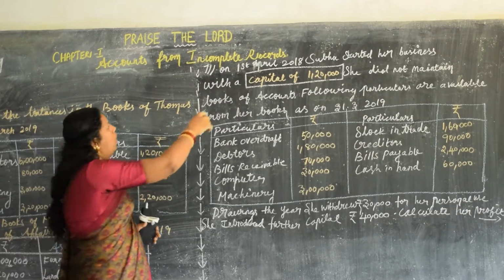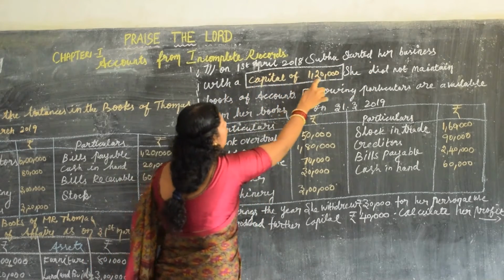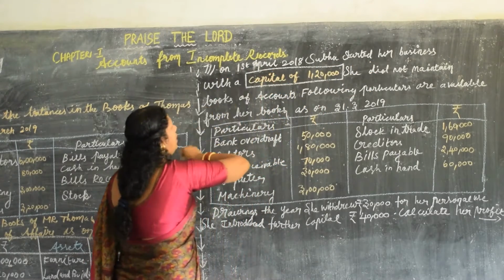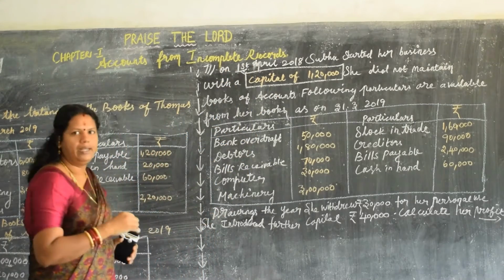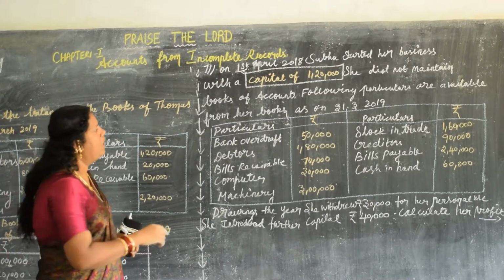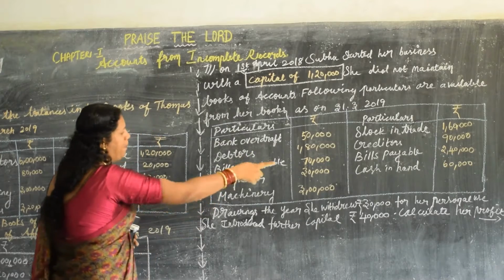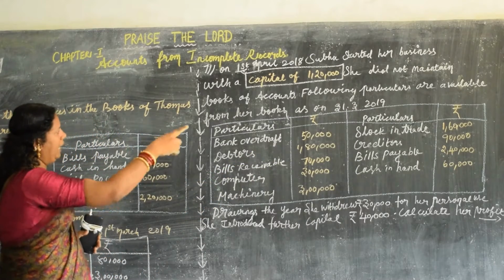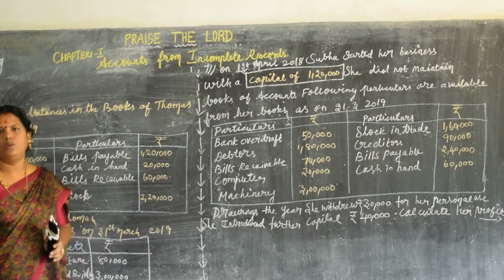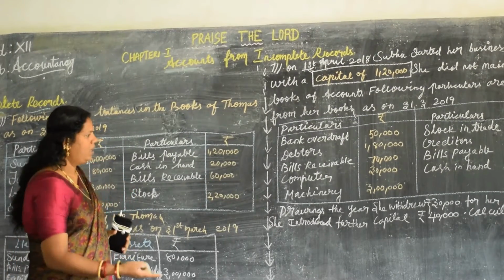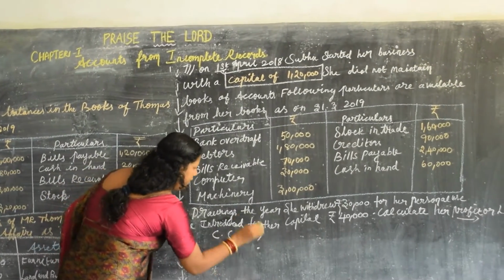Listen. On the 1st April 2018, Subha started her business with a capital of 1 lakh. What is this capital? This date denotes what? It is an opening capital. She did not maintain a closing capital. Check whether there is a closing capital for the year. Can you find it? No. Then closing capital, that is CC, we have to find out.